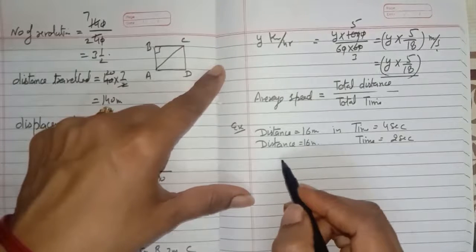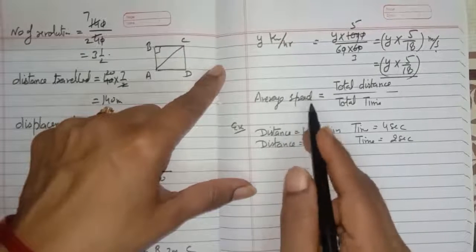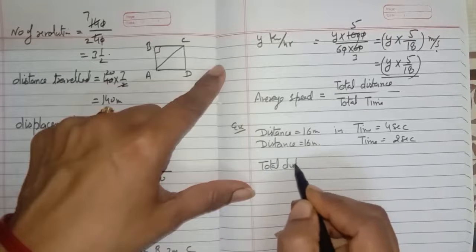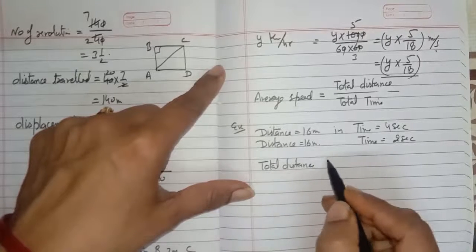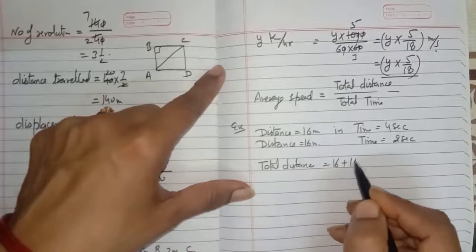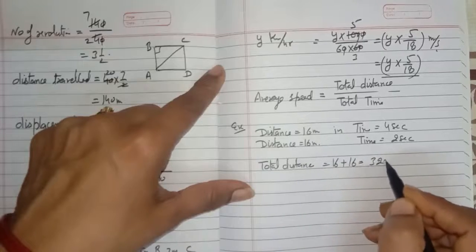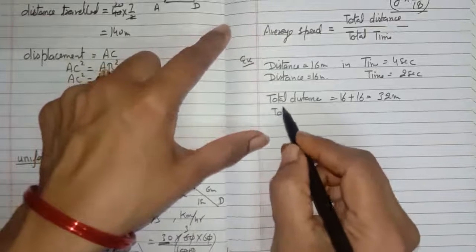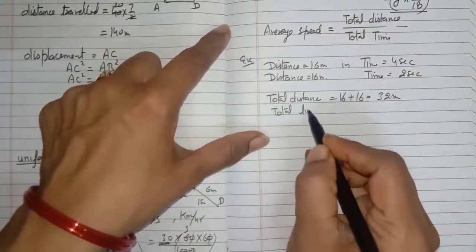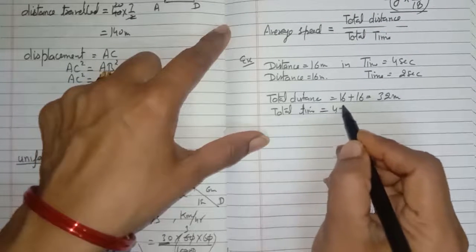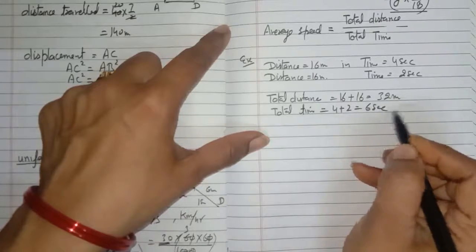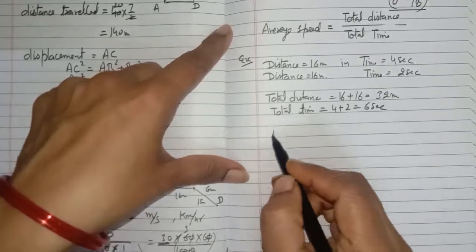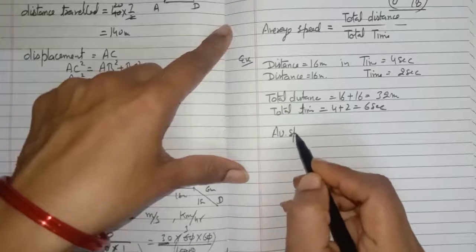So if you want to find the average speed, you should know the total distance, which is 16 plus 16 is equal to 32 meter, and the total time, it is 4 plus 2, 6 seconds. Okay, so you know the value of total distance and total time, so easily you can find the value of average speed.